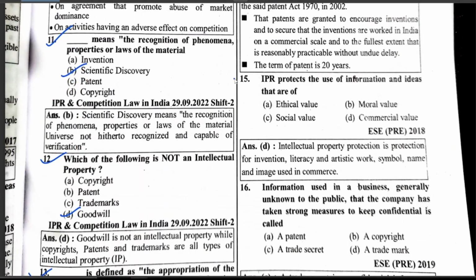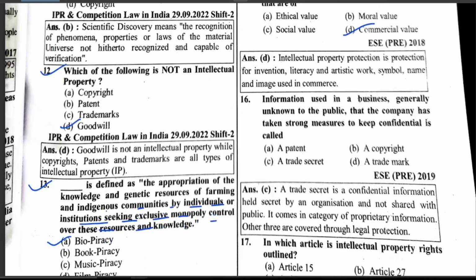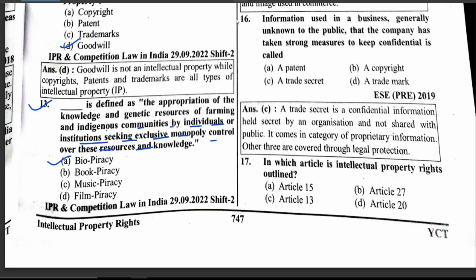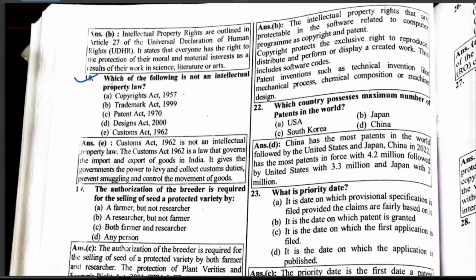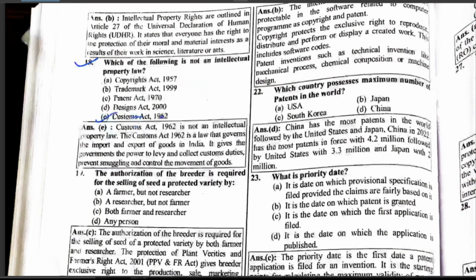IPR protects the use of information and ideas that are of commercial value. Information used in the business, generally unknown to the public, that the company has taken strong measures to keep confidential is called a trade secret. In which article is intellectual property rights outlined, which is article 27. Which of the following is not an intellectual property law, which is the Customs Act 1962.